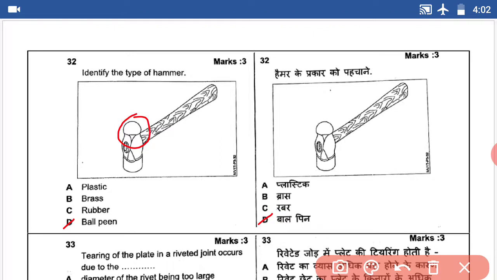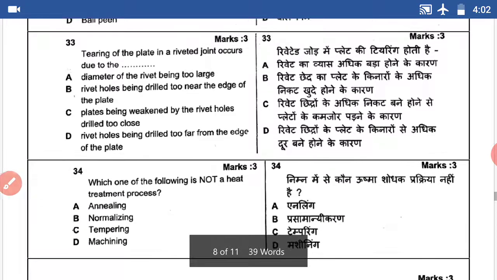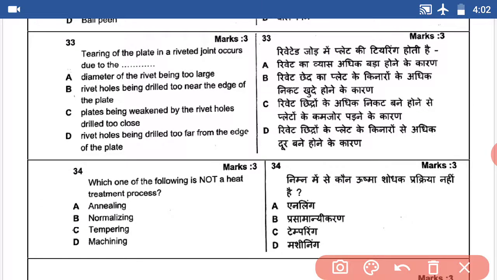Question number 33. Tearing up the plate in a riveted joint occurs due to the dash. The rivet hole being drilled too near the edge of the plate. Answer B.